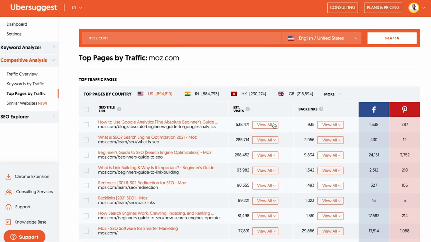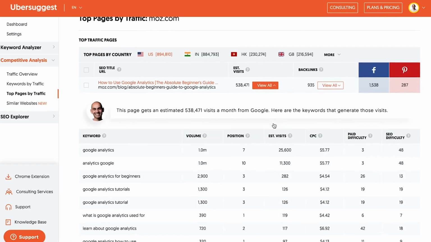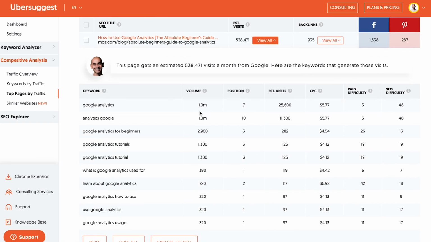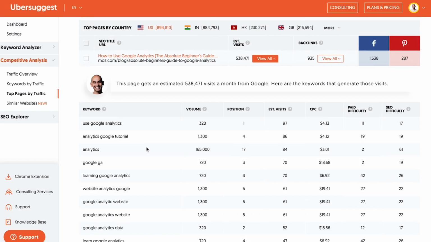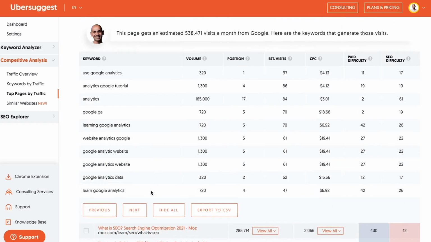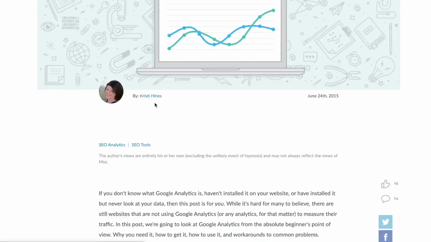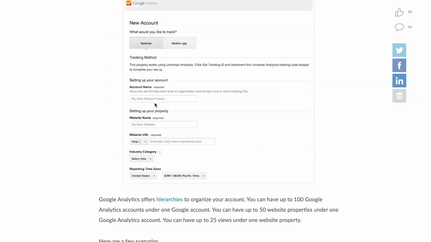In addition to that, when you click view all under estimated visits, this shows you all the keywords that the article ranks for and the traffic they're getting. As you can see, they rank for a lot of terms related to Google Analytics or variations of it. You can keep clicking next, next, next, and you'll see more keywords. What I want you to do is click on over to that URL. So if you just click on the URL, it opens up in a new tab and you can see the blog post. I want you to go through it, read it, spend time.